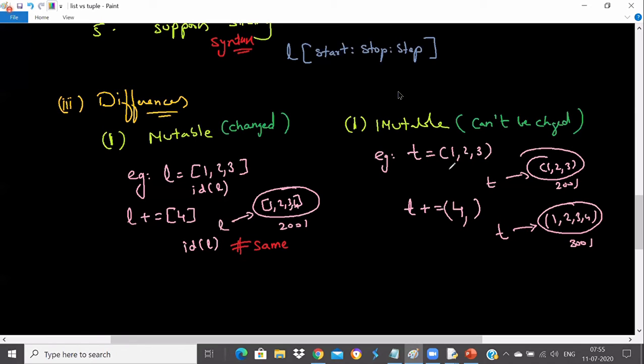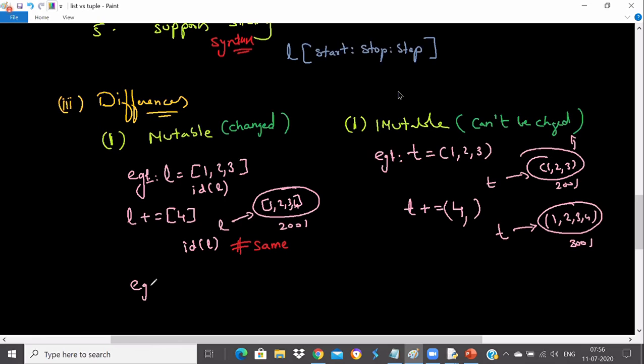So a new tuple is getting created because it is immutable. This object cannot be changed now. That's what is meant by immutable, and that is what is meant by mutable. I'll show you one more example to prove what is meant by immutable and what is meant by mutable. So this is example 1.